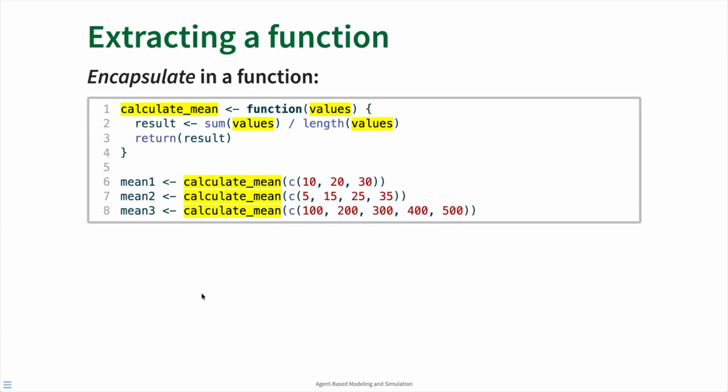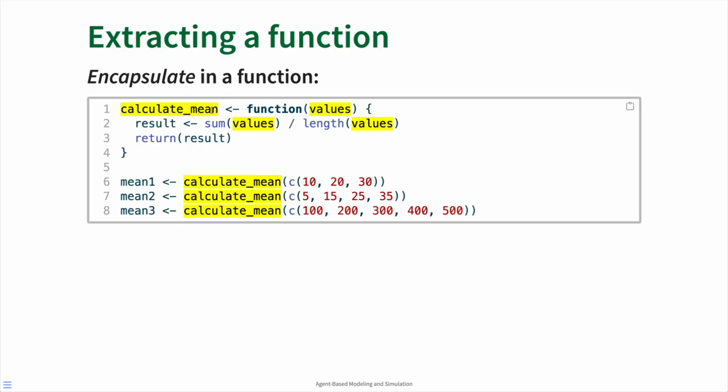So here's how we might do so. We might say, well, what is the thing that varies between each of them? And the answer is that it was the vector of values that we wanted to calculate the mean of. Since that's the thing that varies, we can say that should be the argument to the function. And so we're going to write a function here.